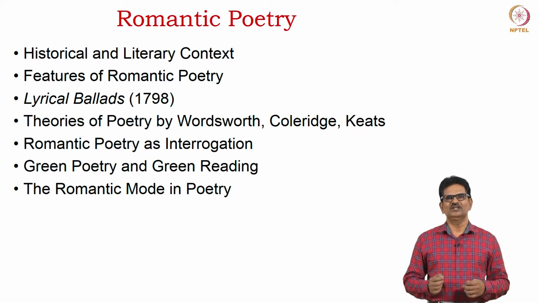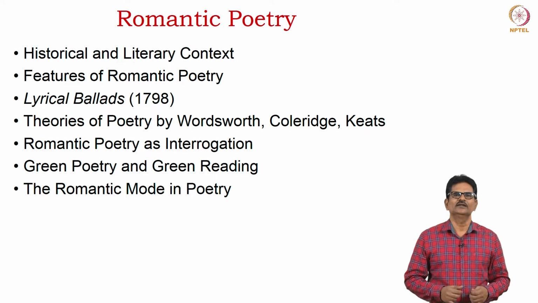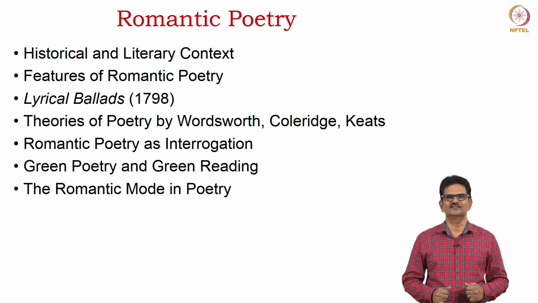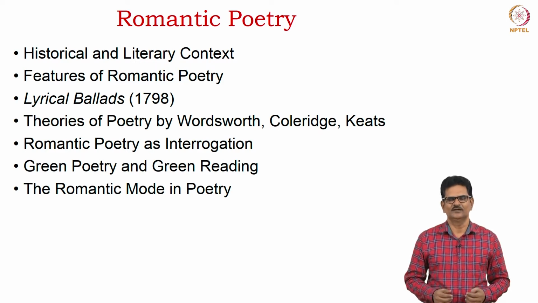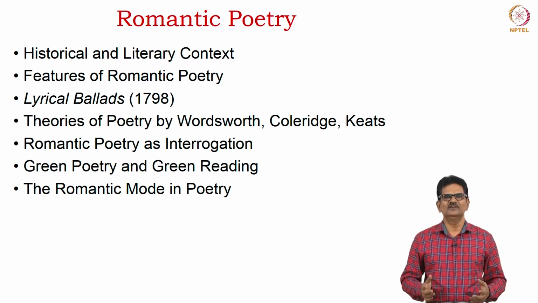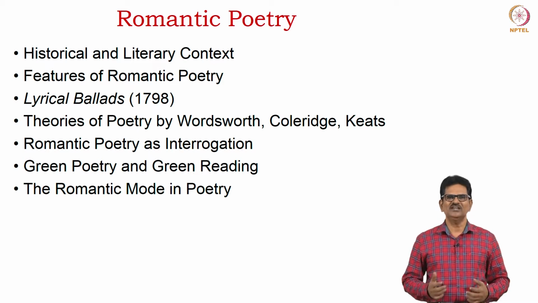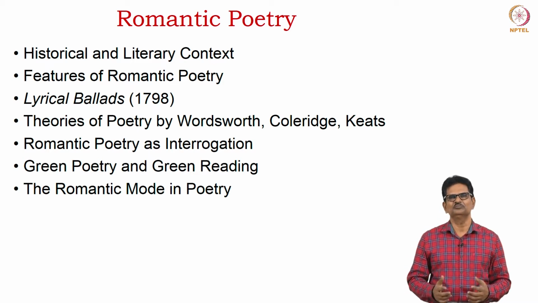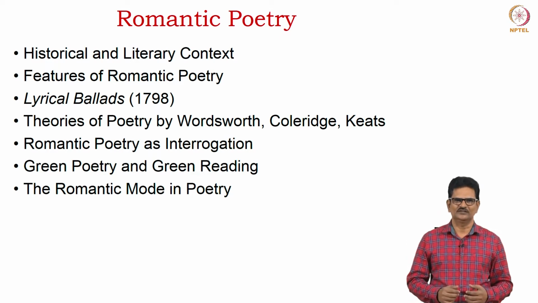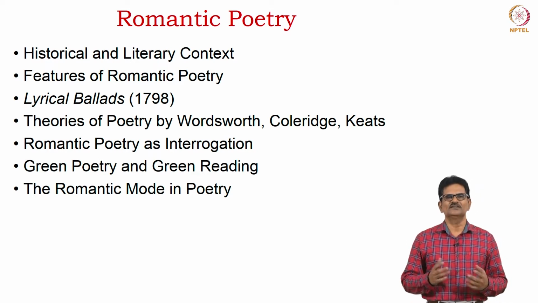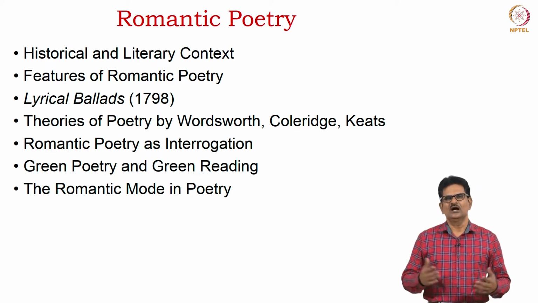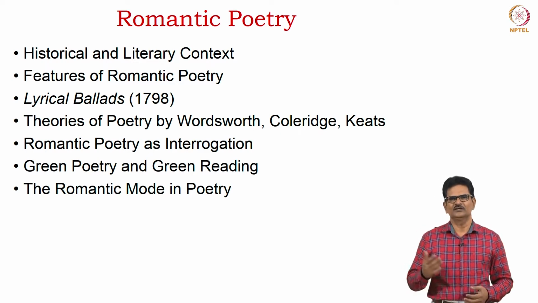Now to begin with, we will see the historical and literary context in which the whole movement took place. Then consider certain features of romantic poetry which may be found in many of these poets. Most importantly, we will see the role of the publication of Lyrical Ballads in bringing about this movement. Then we will see some of the theories of poetry offered by Wordsworth and Coleridge.